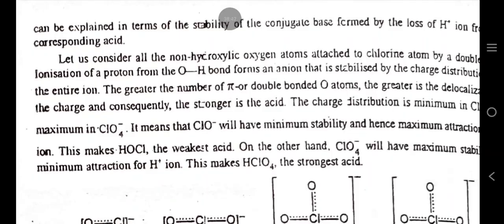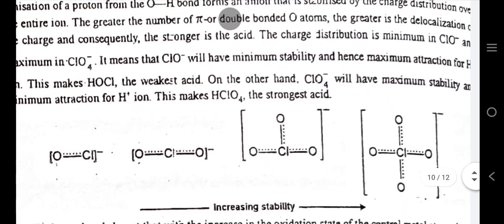The greater the number of pi or double bonded O atoms, the greater is the delocalization of the charge, and consequently the stronger is the acid. The charge distribution is minimum in ClO- and maximum in ClO4- ion. It means that ClO- ion will have minimum stability and hence maximum attraction for H+.